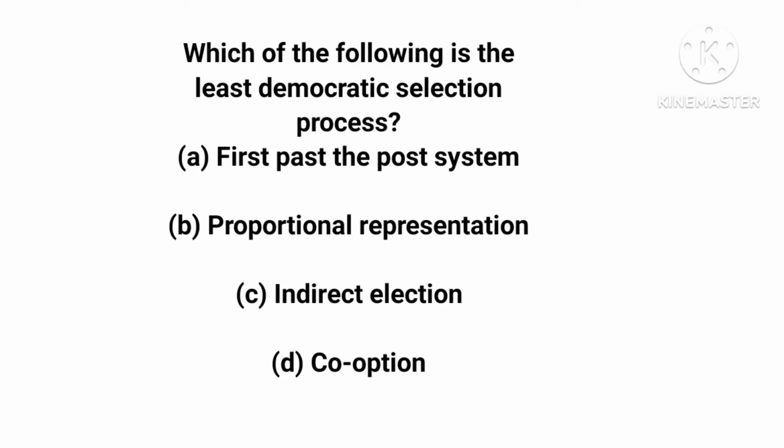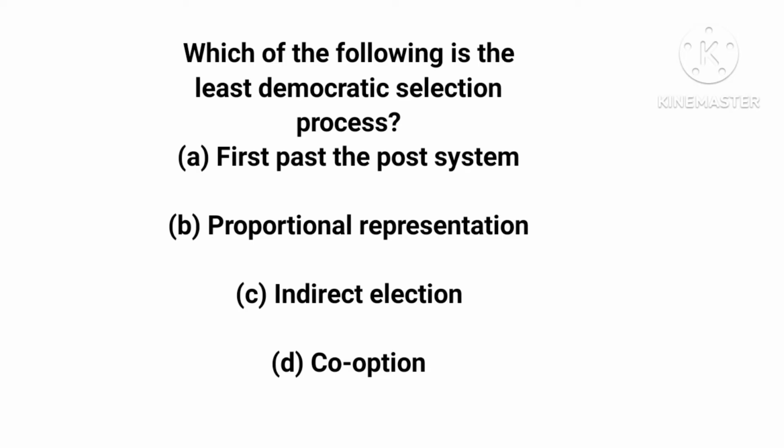Now let's see option A and why it's not the correct answer. First past the post system, popularly known as FPTP or FPP, is an electoral system where the candidate with the highest votes wins, even if it's with one vote.